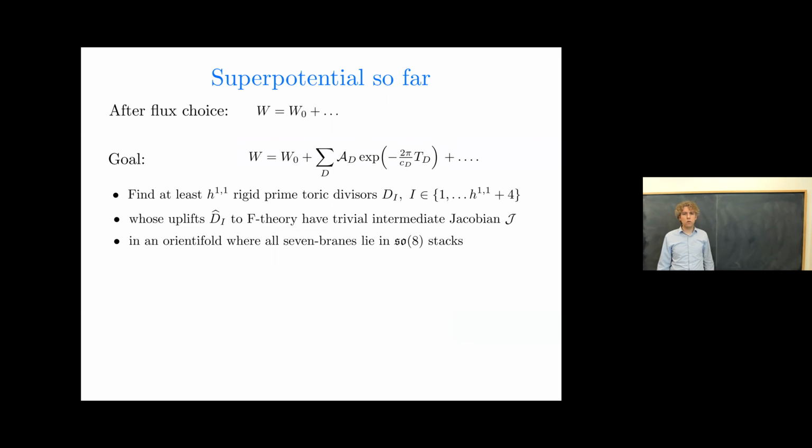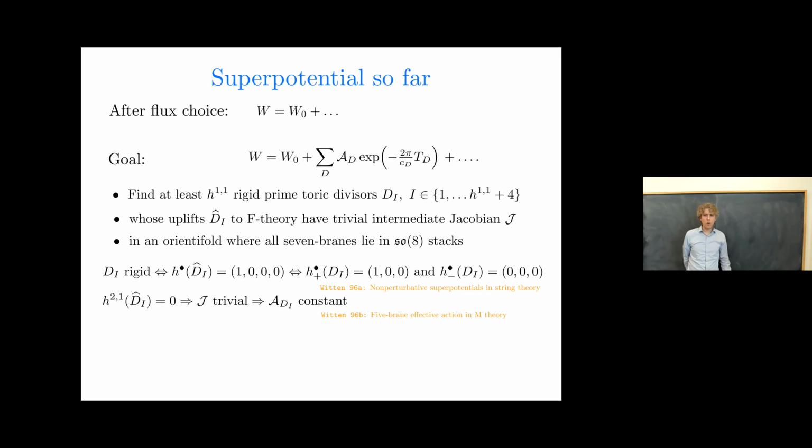Okay, so far we've talked about computational capabilities and about the flux superpotential, but we really want to get the non-perturbative terms. So what we're going to try and do is find at least h11 rigid prime toric divisors whose uplifts to divisors in F-theory have trivial intermediate Jacobian, in an orientifold configuration where all the 7-branes lie in SO(8) stacks, and so generate condensates.